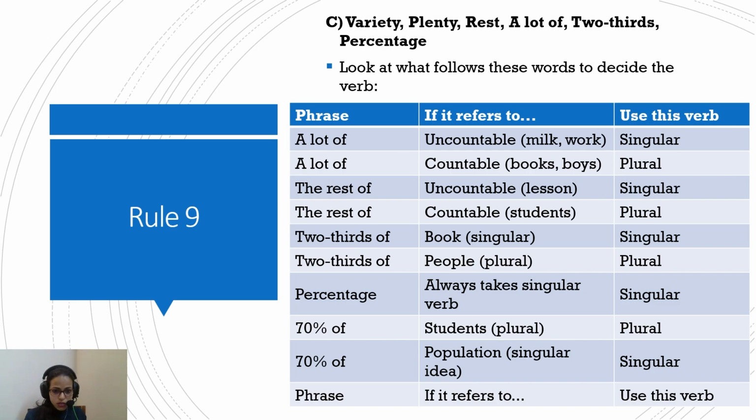So when it's written in numerical form like 70% of, then if it states students, which is plural, the verb is plural, and with population, it's a singular idea. 70% of population. People is not a singular idea, but population is a singular idea. Okay, remember that.